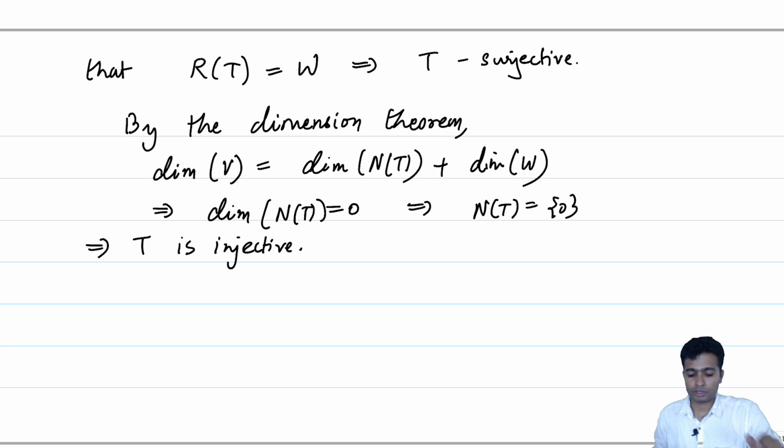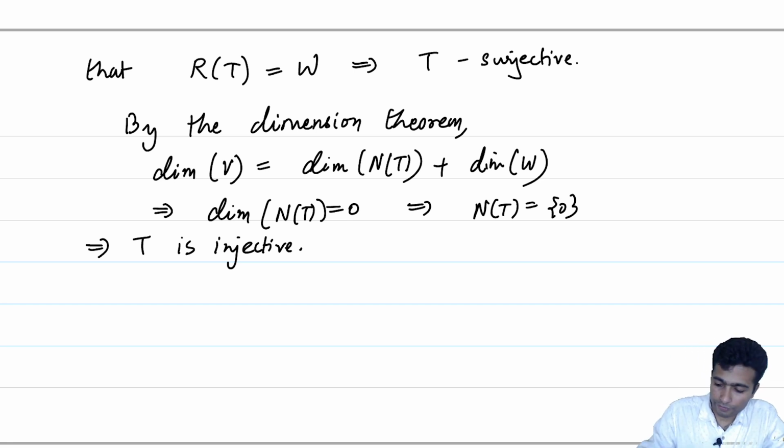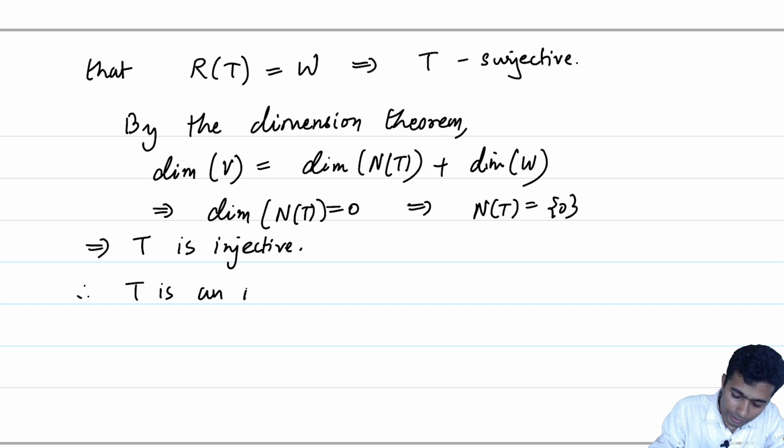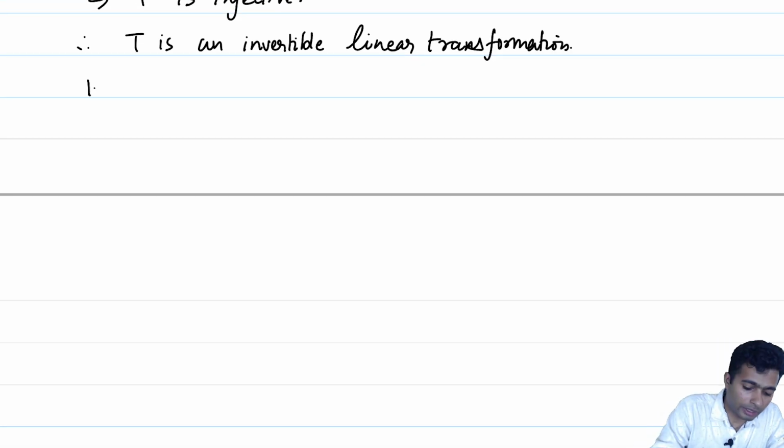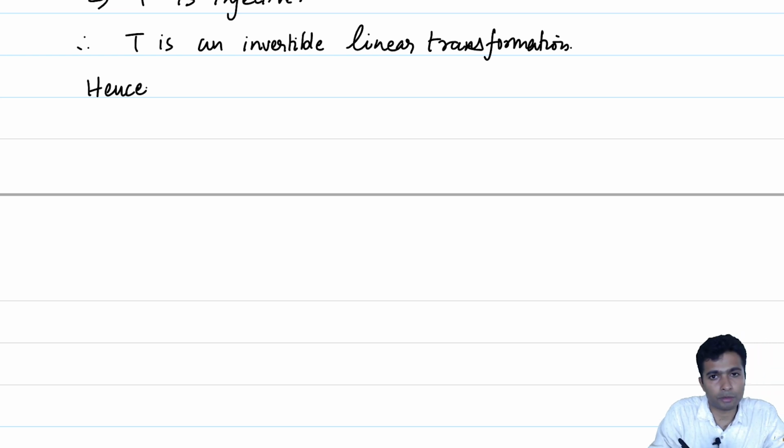So what we have established now is that our map T, which is a linear transformation, is injective and surjective. Therefore, T is an invertible linear transformation. Not just that, we have hence concluded that V and W are isomorphic.